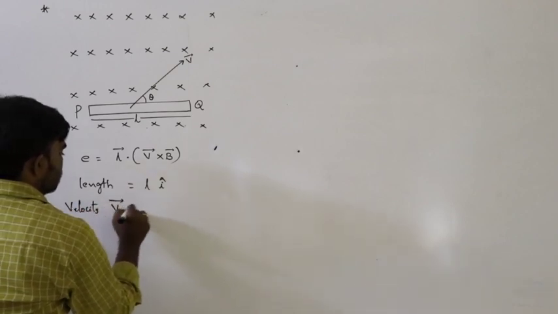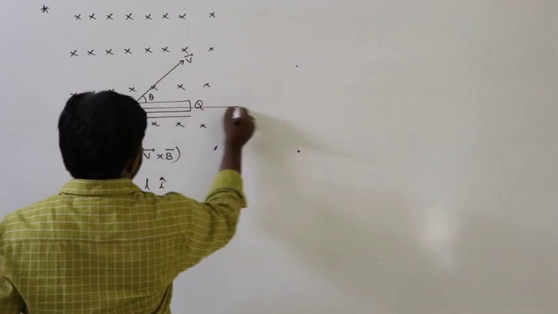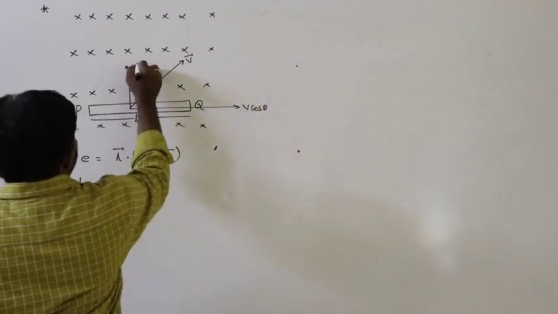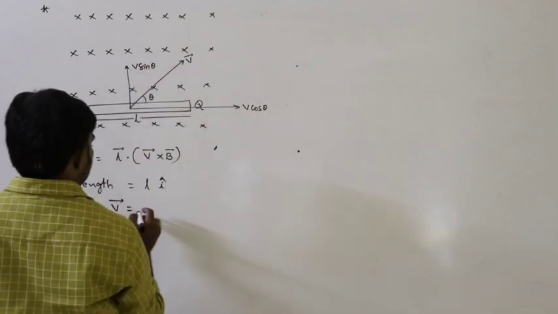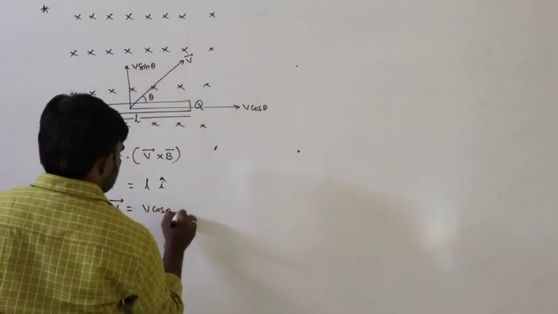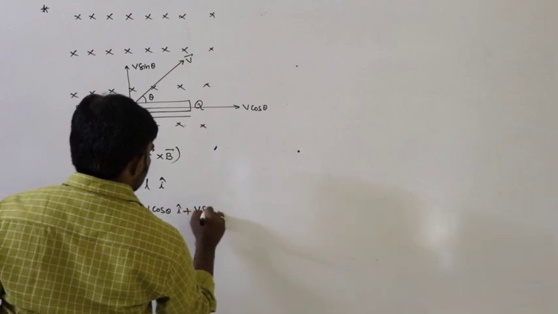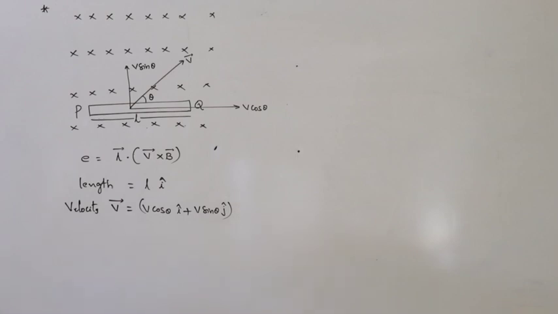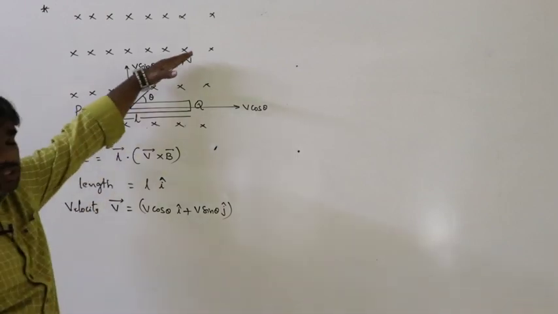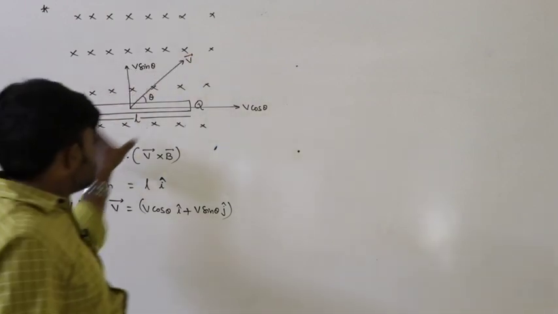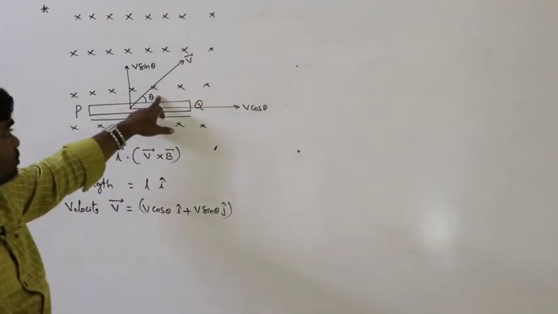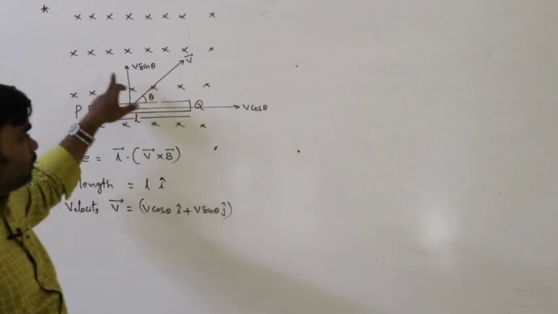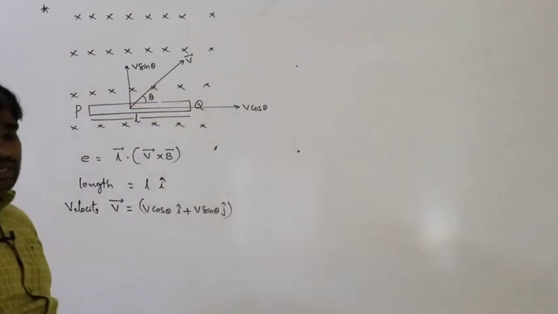Velocity V bar can be written as, velocity can be divided into two components. This is V cos theta and this is V sin theta. Velocity can be written as V cos theta i cap plus V sin theta j cap. Velocity vector, this is the direction of velocity. The conductor is moving like this. So it makes an angle theta with the horizontal. So that's why velocity can be divided into two components, V cos theta and V sin theta.